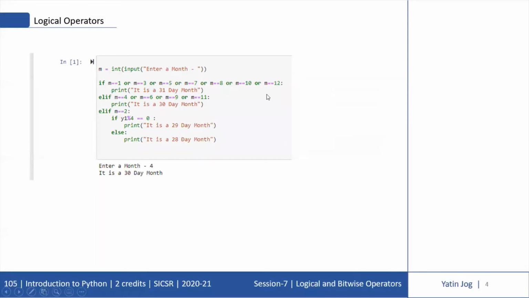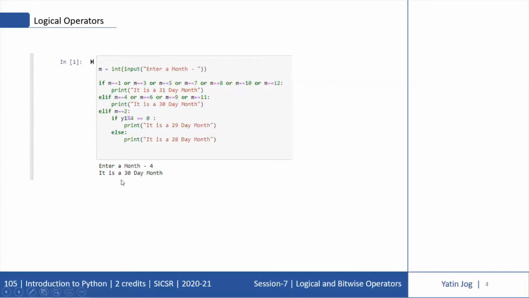Now look at this example. In this case, I am accepting a month from the user. Enter a month is the message which I am giving to the user. This is another way to accept the input, combining the input and the print statement in one line. This will print the message enter a month on the screen, and whatever input is given by the user, which is in string format, will be converted into an integer because of this typecasting function and stored in M. So M is storing some month number.